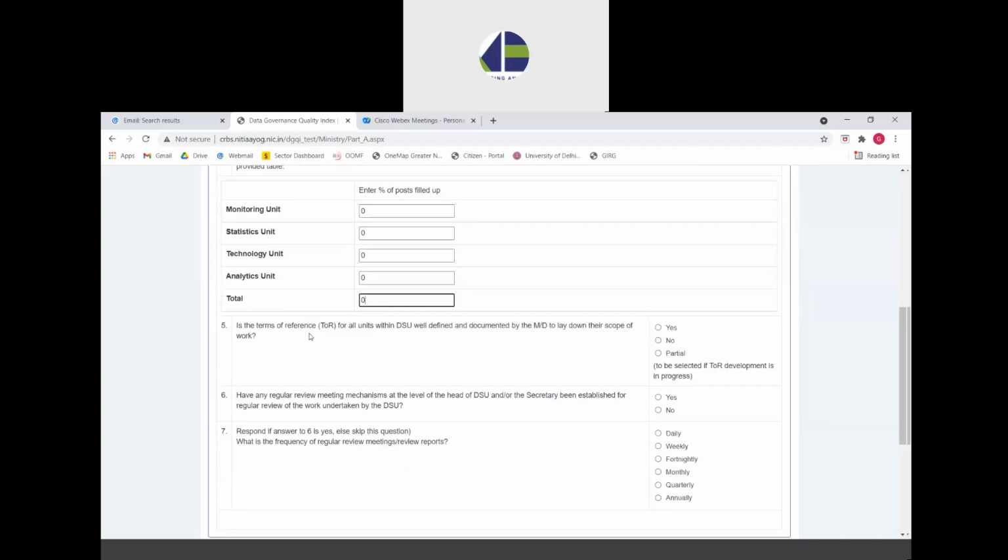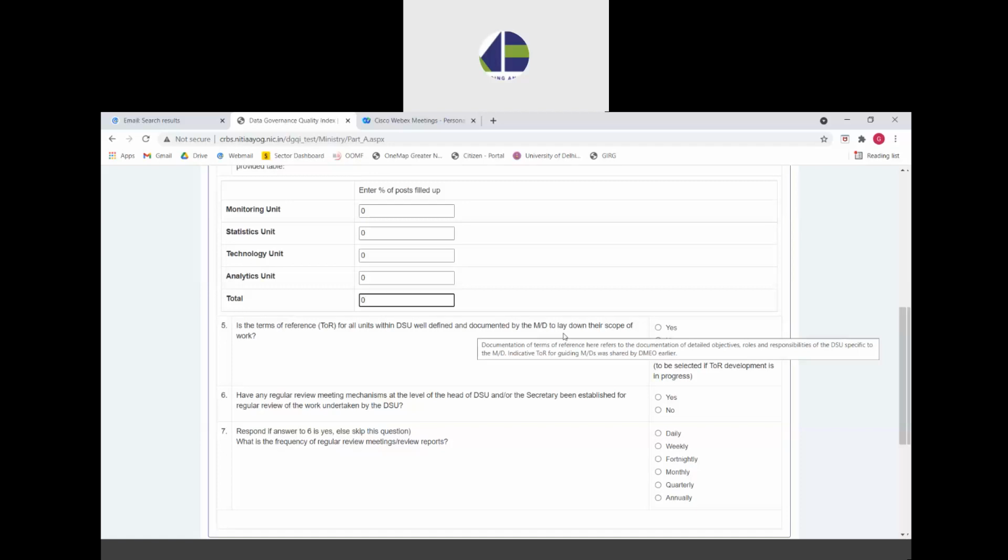The next question is about the terms of reference for all units within the data and strategy unit. This question asks whether the terms of reference for all units have been well defined and documented by the ministry. The documentation here refers to the documentation of their detailed objectives, their roles, and their responsibilities specific to the ministry, not generic in nature.